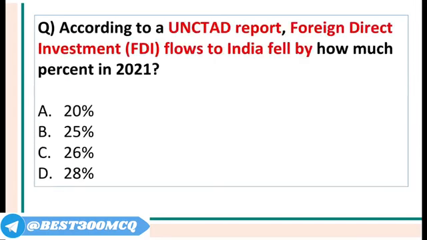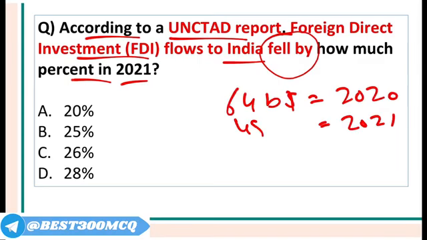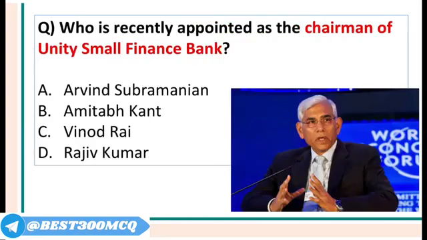According to the UNCTAD report, FDI in India decreased by how much percent in 2021? India received $64 billion of FDI in 2020 and in 2021 approximately $48 billion. So this decreased by 26%. We received 26% less FDI, and this was because the mergers and acquisitions did not happen.